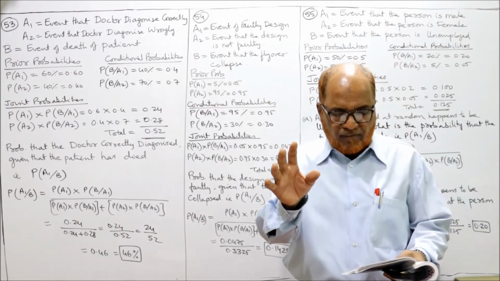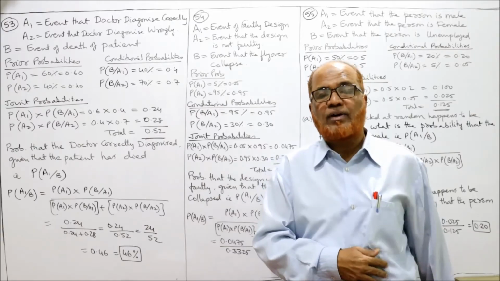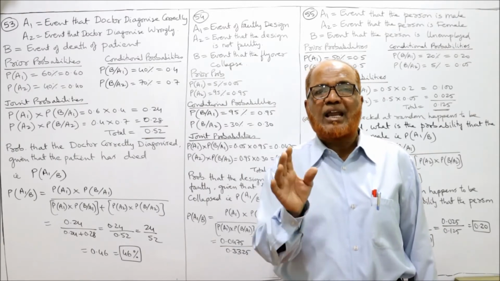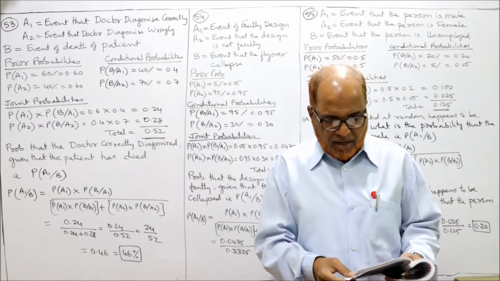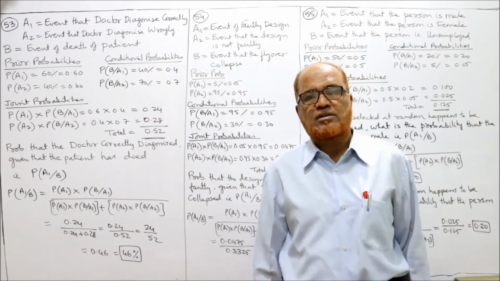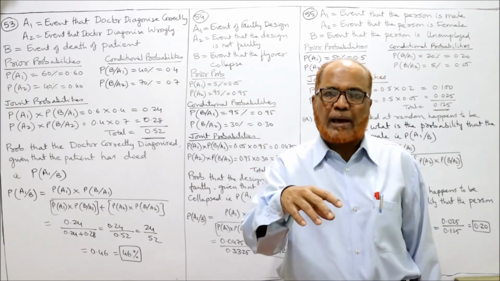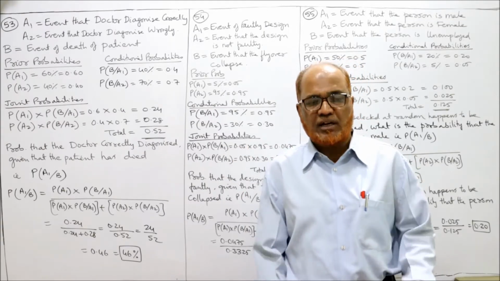The chance that the flyover will collapse if the design is faulty is 95%. अगर डिजाइन फॉल्टी है तो 95% चांस that the flyover will collapse, and otherwise it will be 30%. That means the probability that the flyover will collapse if the design is not faulty, the chance is 30%.